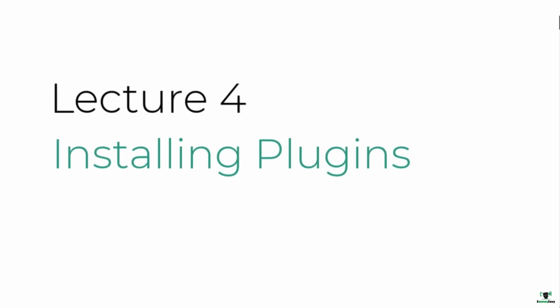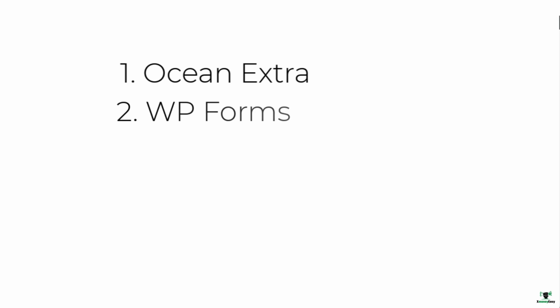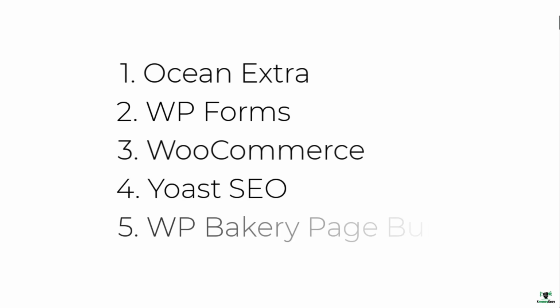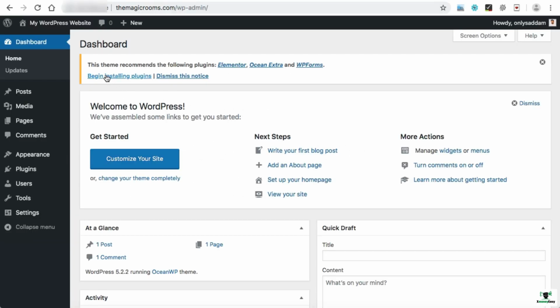In this lecture, we'll be installing all the required plugins like Ocean Extra, WP Forms, WooCommerce, Yoast SEO, and WP Bakery Page Builder plugin. In order to install the plugins, either you can click on this Begin Installing Plugins link, or you can also go to plugins and then add new. So let's click on Begin Installing Plugins.